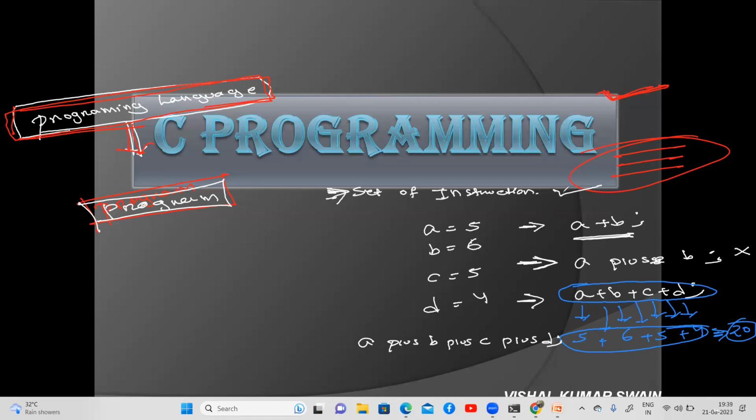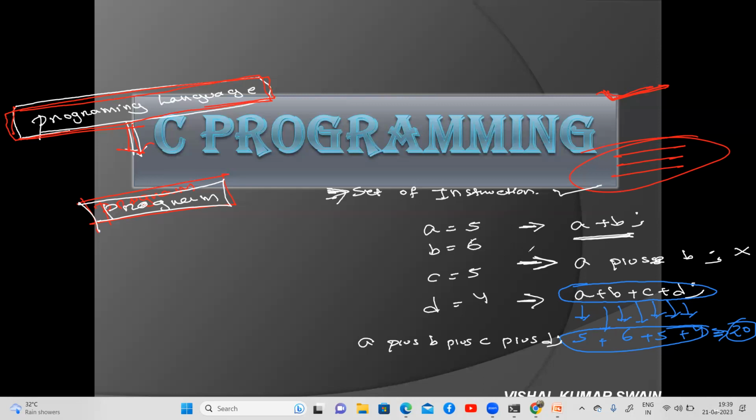This is a right answer, but my aim is to explain why I do not agree with this statement, the set of instructions in the program. That's why I'm explaining these things. If you're using any operator, I need a minimum of two variables or a minimum of two data. Yes or no? Generally the computer is used for calculation purposes.